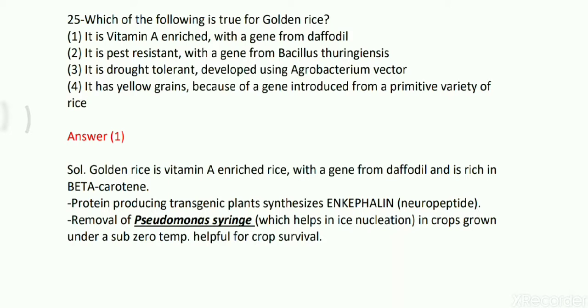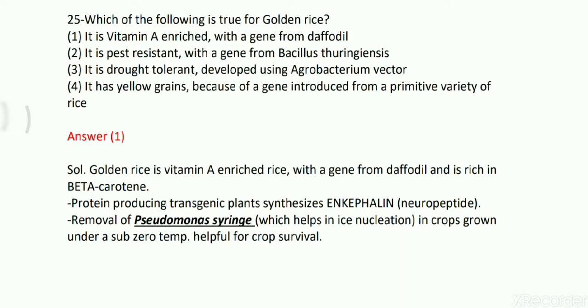It is vitamin A rich with a gene from daffodil. It is pest resistant with a gene from Bacillus thuringiensis. It is drought tolerant, developed using an Agrobacterium vector. It has yellow grains because its genes are introduced from a primitive variety of rice. So which option will be true? Option 1 will be true. Direct question. Golden rice is vitamin A enriched rice with a gene from daffodil, and it is rich in